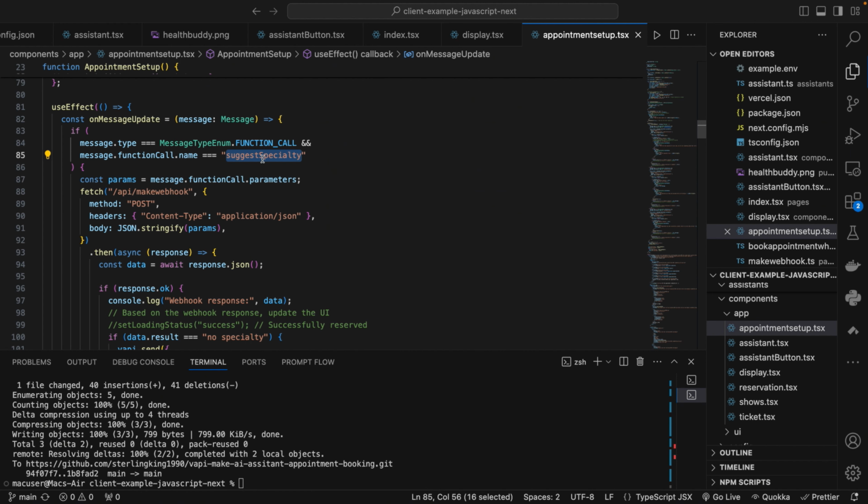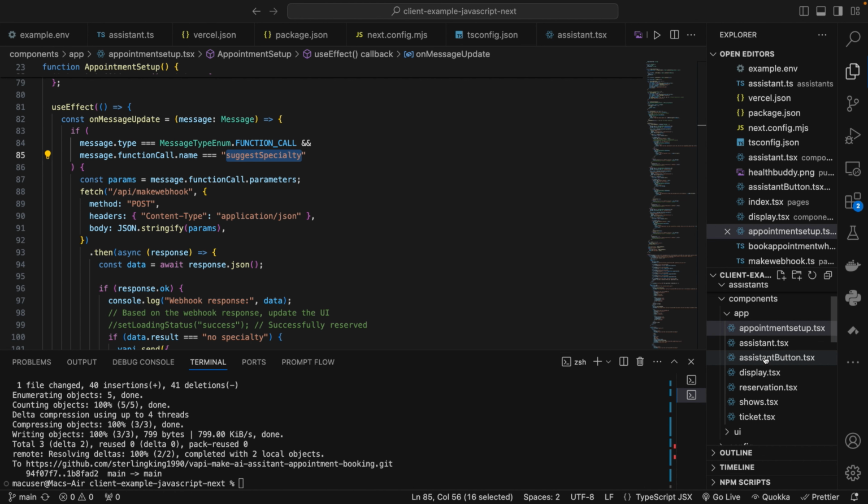starts, how does this assistant eventually start? As soon as the app loads, the assistant starts, right? Now let's see, the assistant doesn't get started except the user clicks on the button. So once the user clicks on the button, check out this button here.